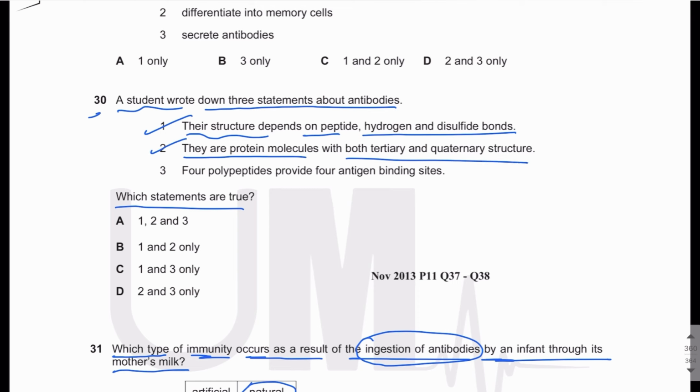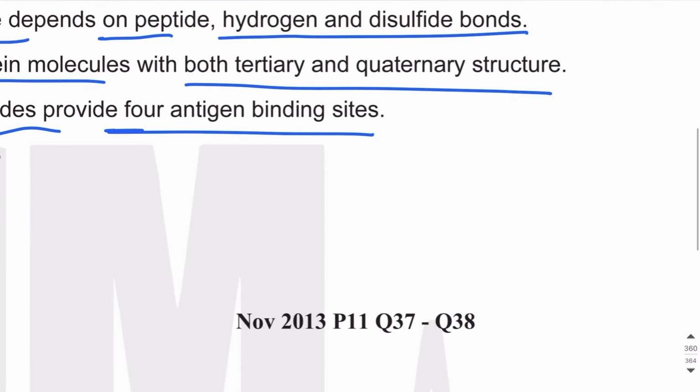This is true. Because an antibody has more than 1 polypeptide chain, it has 4 polypeptide chains, right? So it has a quaternary structure, and each polypeptide chain in an antibody has a tertiary structure. 4 polypeptide chains provide 4 antigen binding sites. This is wrong. What you need to know is that 4 polypeptide chains provide 2 antigen binding sites, not 4.